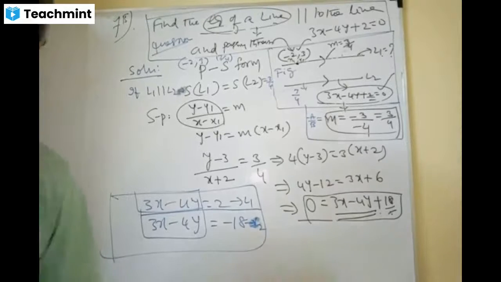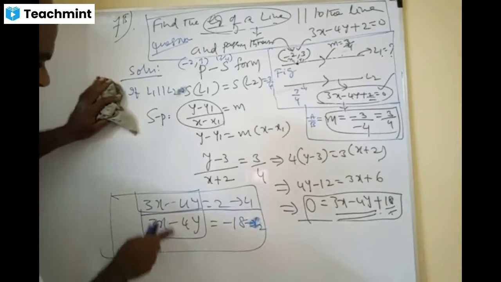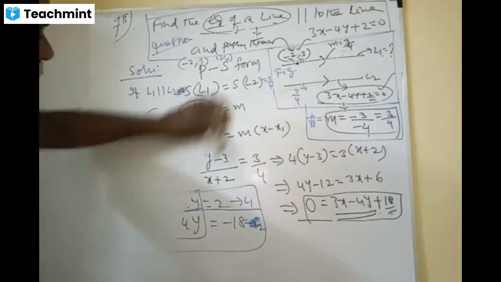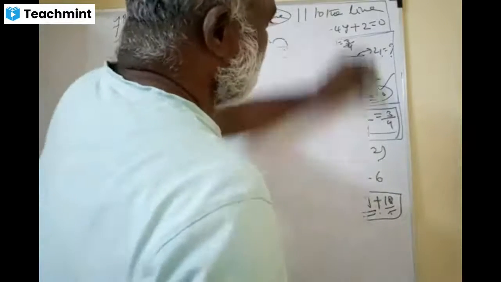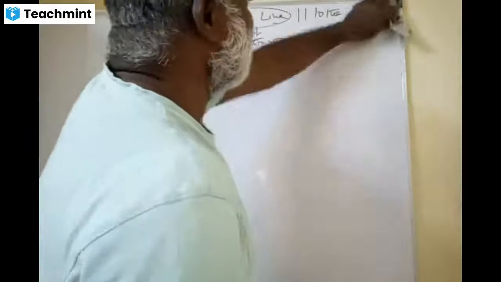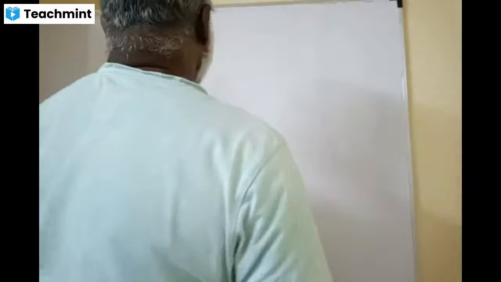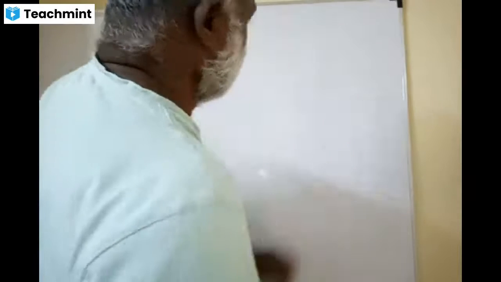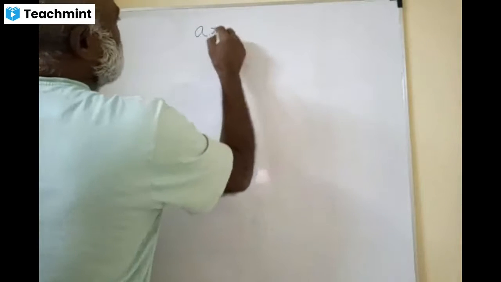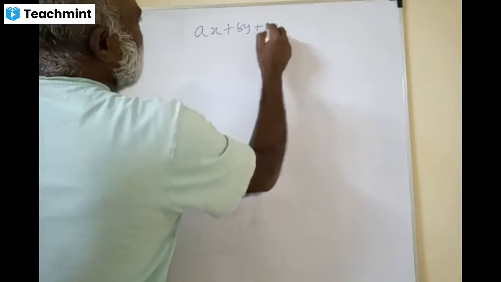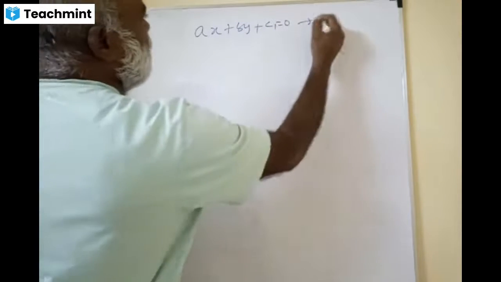Now the point I'm thinking of is when two lines are parallel and when two lines are perpendicular, not about the slopes but how you look at the equations. When they have given like this, please understand this, dears: Ax plus By plus C1 equal to 0. This is line 1.